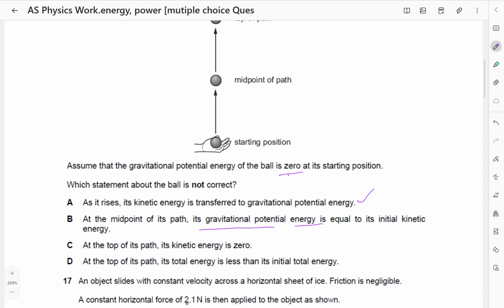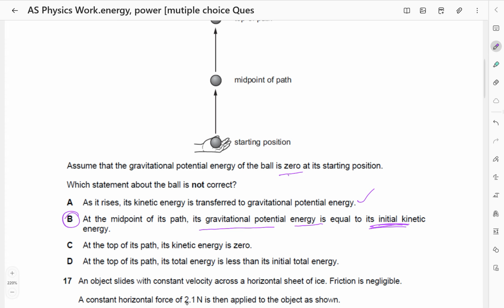So which statement about the ball is not correct? At the midpoint of its path, its gravitational potential energy is equal to its initial kinetic energy. It can't be equal to initial kinetic energy because the kinetic energy is decreasing as it moves upwards. Velocity reduces, so this one is not correct.